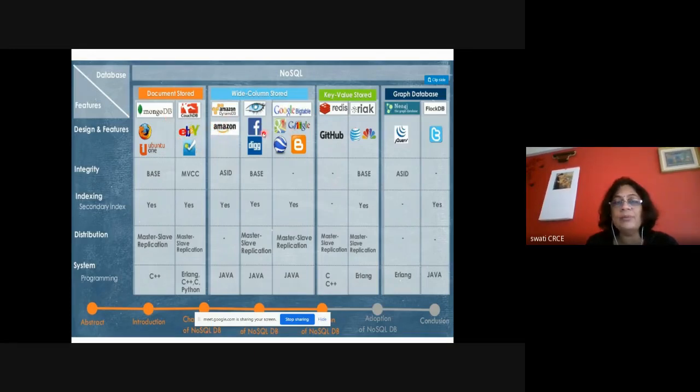Then Amazon DynamoDB and Cassandra are there. Google's BigTable is column oriented. Key value is DynamoDB, and Redis, which GitHub is also using. Then Neo4j and FlockDB; Twitter is using a graph kind of database. Even WhatsApp and Facebook use graph oriented databases.